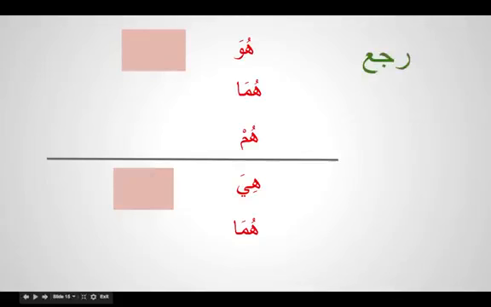So if you can do raja'a on your own, how would you do it? For huwa, raja'a. Huma, raja'a. Hum, raja'u, and the alif will be the sign of the spelling rule. Hiya, raja'at. Huma, those two women, raja'ata.